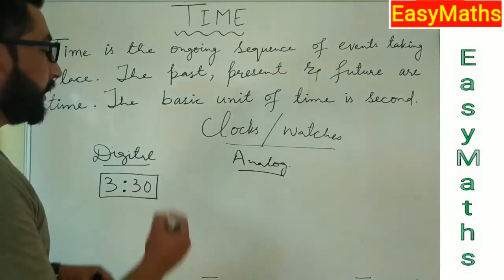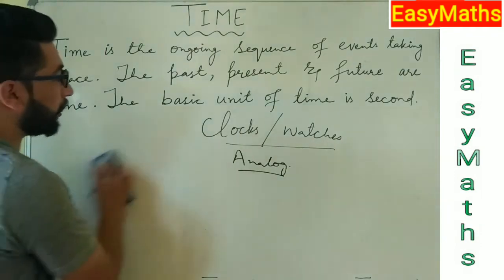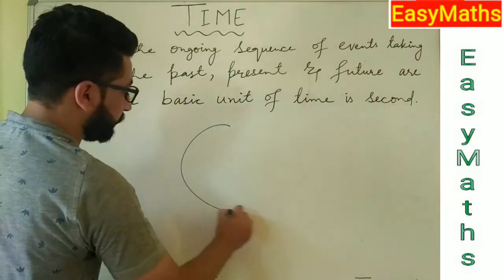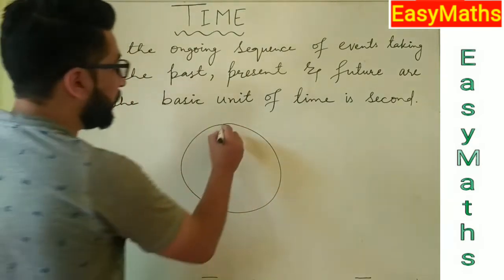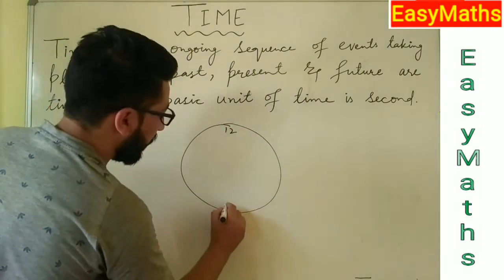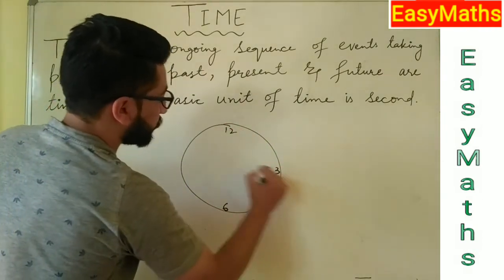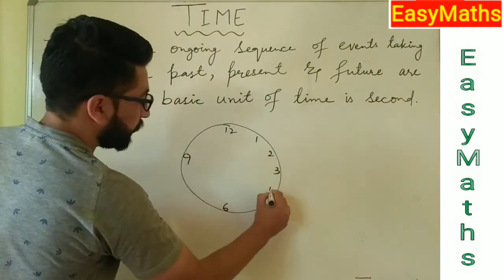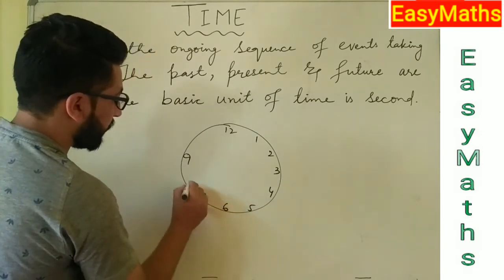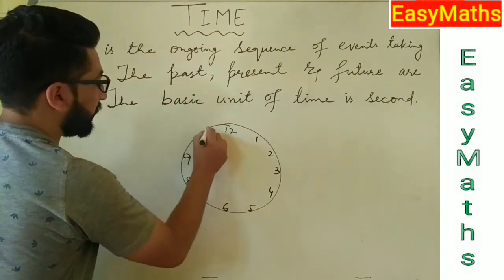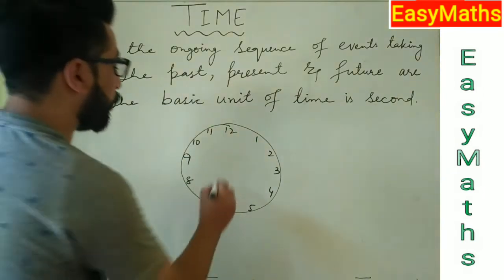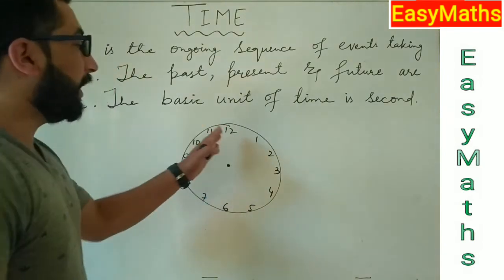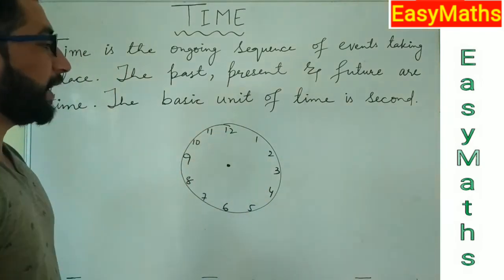After the digital clock, there is the analog clock. An analog clock is usually of round shape. Suppose I am drawing here. It is usually of round shape. In that shape, we have got 12 digits, starting from 1, 2, 3, 4, 5, 6, 7, 8, 9, 10, 11 and 12. So a clock in which there are 12 digits starting from 1 and ending at 12 is said to be an analog clock.